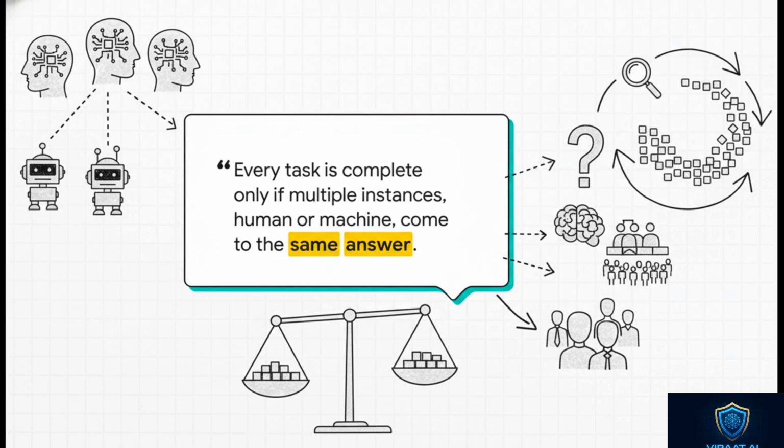An answer is only accepted when they get a consensus. It's a wisdom of the crowds approach that makes the whole system incredibly accurate. And that is only possible because they broke the problem down into these little atomic pieces.